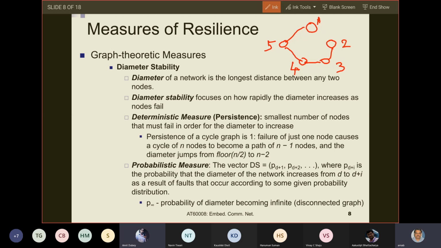Sir, when you deleted a link between 1 and 2, the diameter, you already said, is 4. But in the definition that is written, the diameter jumps from floor of n by 2 to n minus 2. So if I calculate n minus 2, it will be 3. But here the diameter is coming to be 4. So this is my confusion actually.